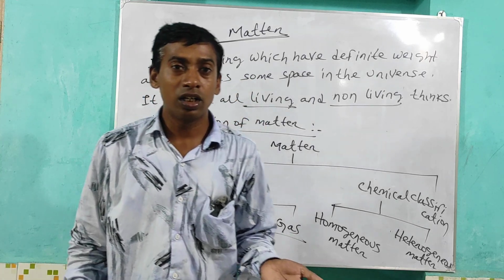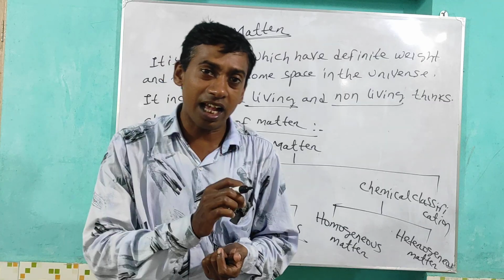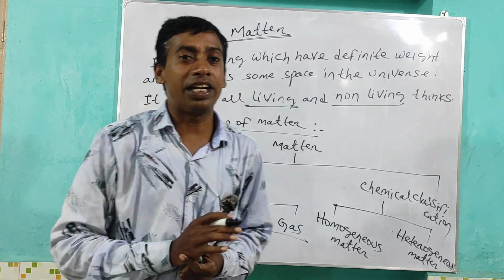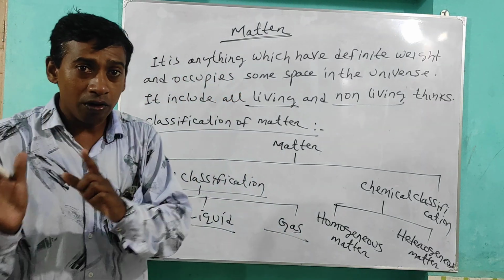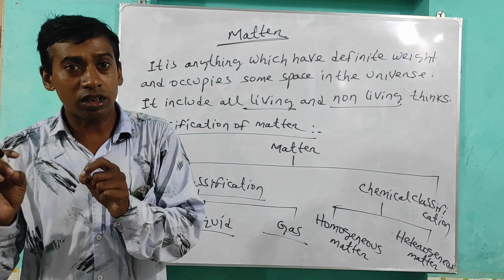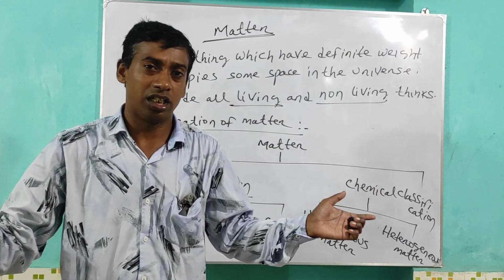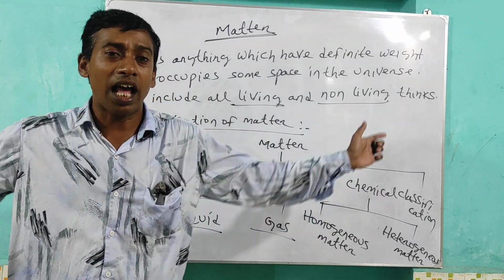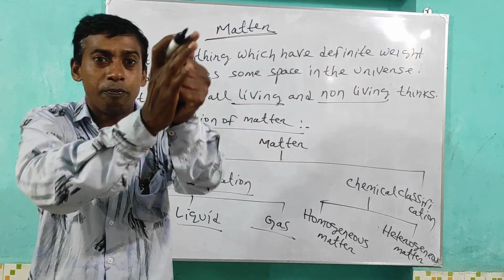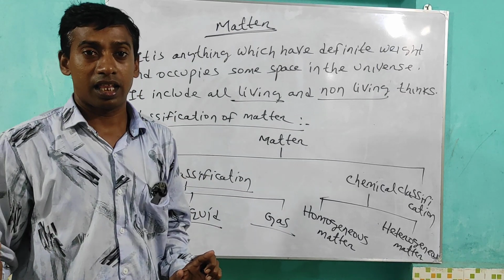Again, what is gas? It is another state which has neither definite volume nor shape, because you can put a gas in a balloon or in a cylinder. Balloon and cylinder have different shapes and volumes, but both carry gas. In gas, the particles are far apart and there is large space. They are highly compressible. These are solid, liquid, gas.